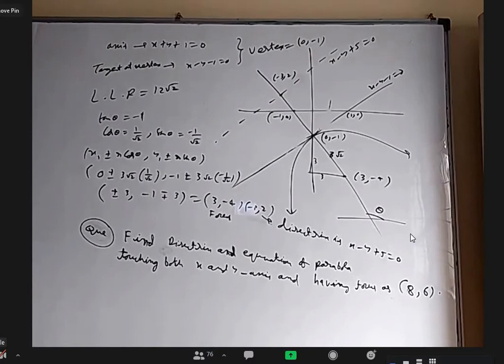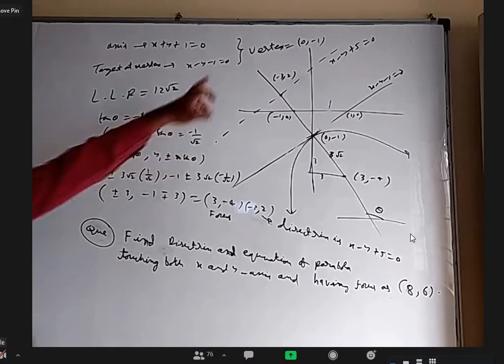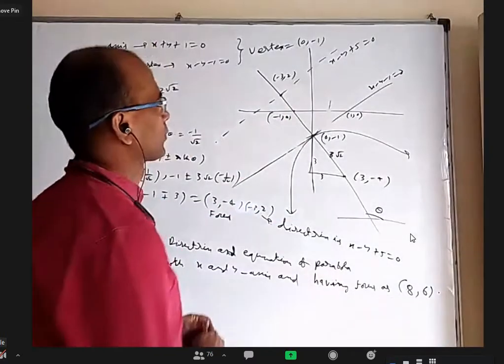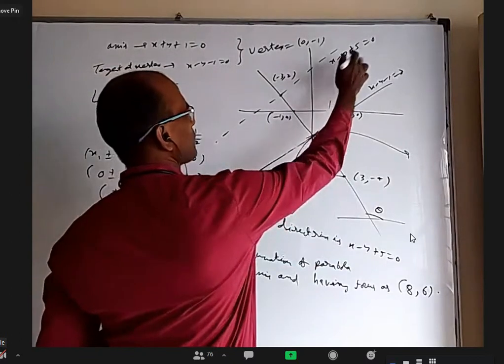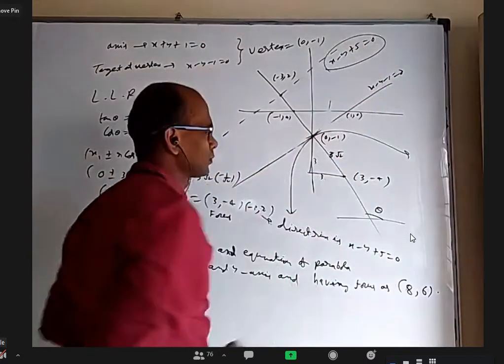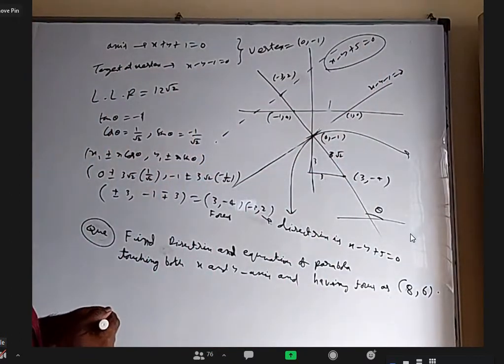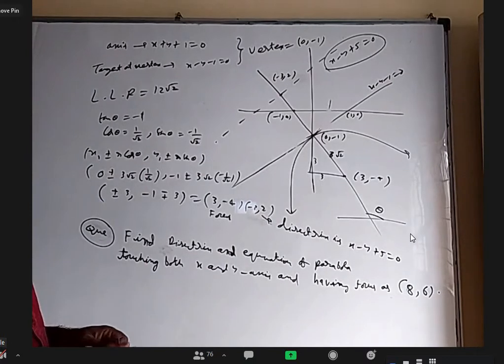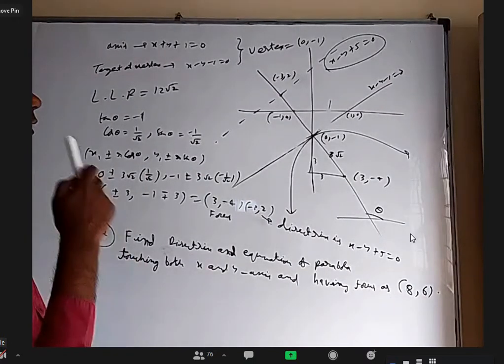Sir, once you tell how you got tan theta, cos theta, sin theta values, sir. Oh, what is this line equation? X minus y plus 1 equal to 0, right? So, now what is the slope? Tan theta plus 1, no? Wait, have I done something wrong?